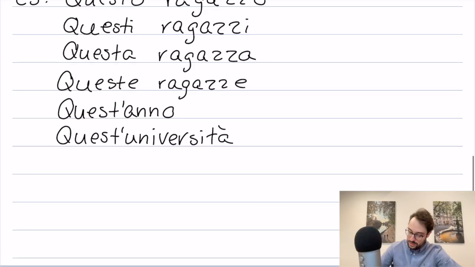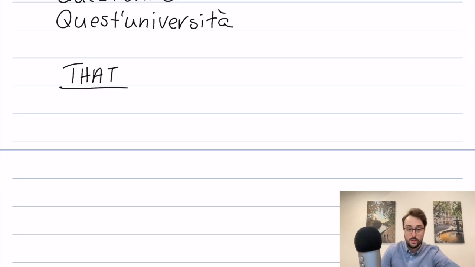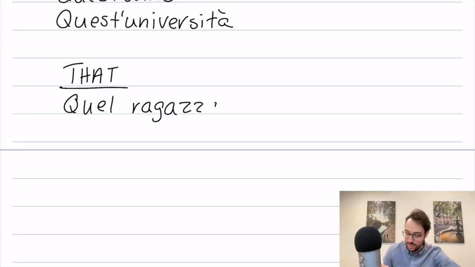All right. So let's do that. Okay. We have quel. And what I'm going to do is put a word right next to it. Let's do that straight off the bat. So let's say quel ragazzo. So that means that boy. If it's plural, it's going to be quei.